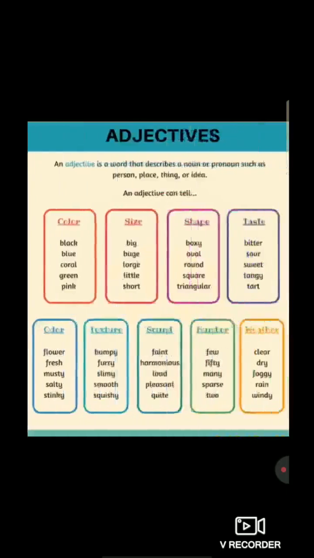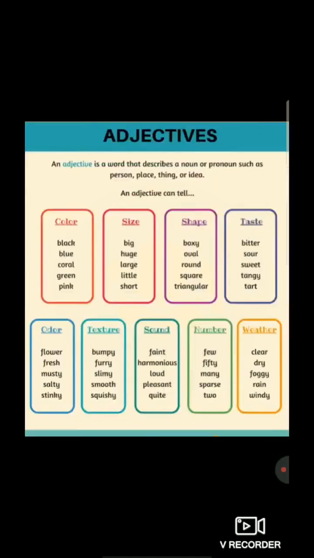So students, everyone understood adjectives? Now there are different types of adjectives that we are going to learn in the next lecture. So students, today we learned about adjectives, right?